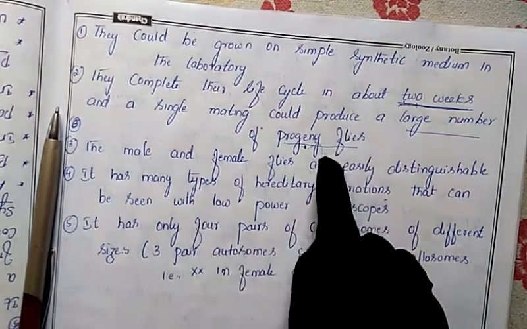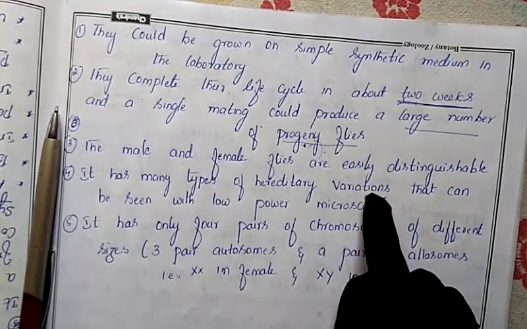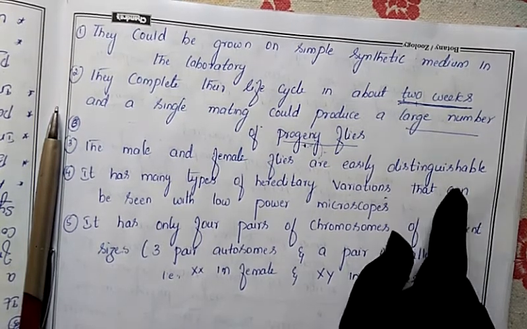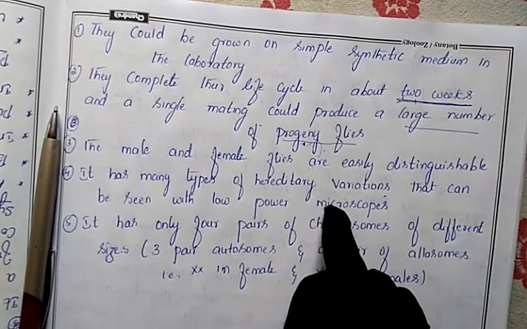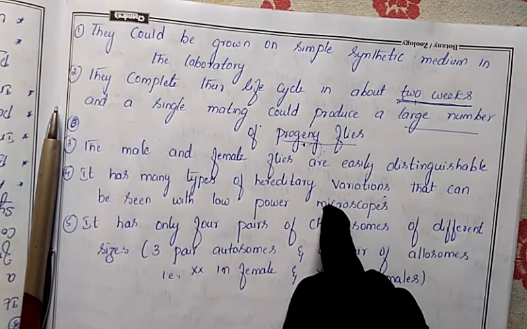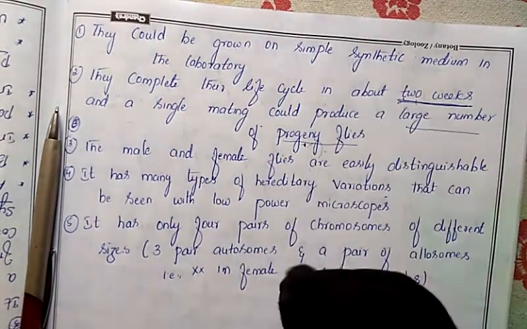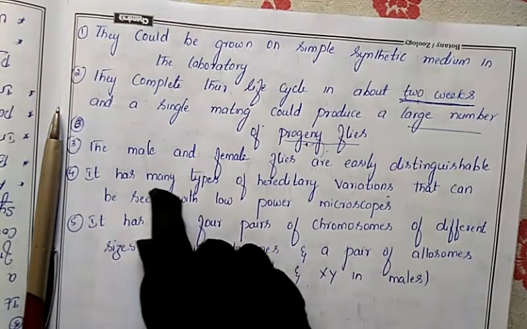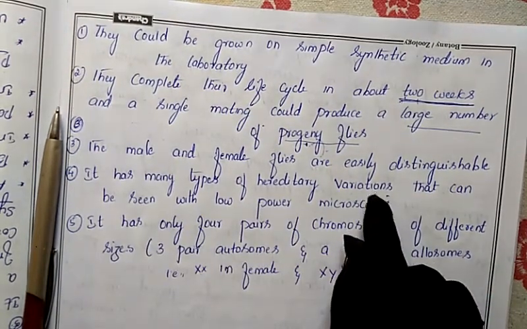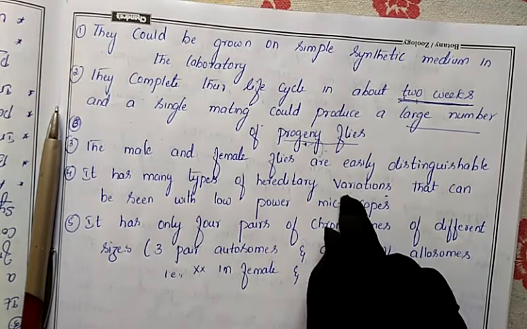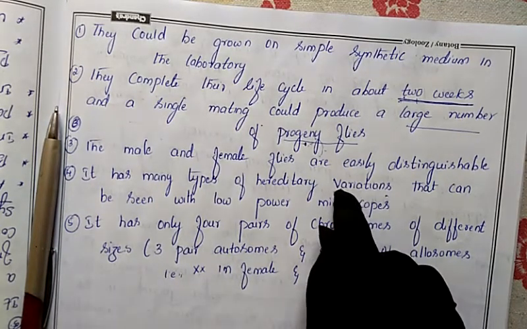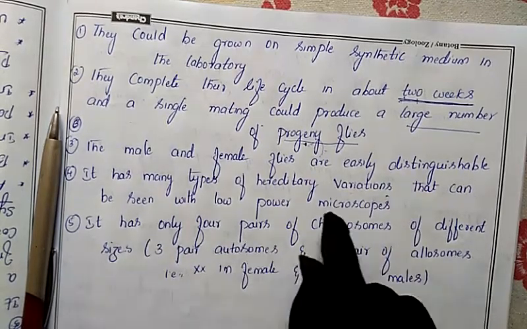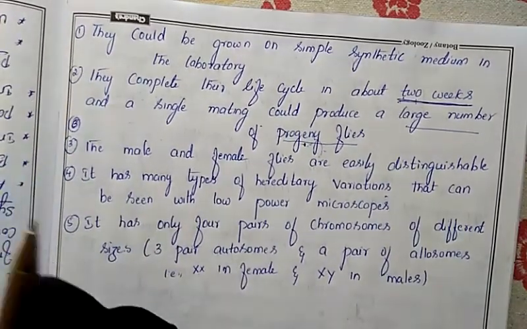As the progeny is produced, he will see many hereditary variations, and he can easily see that variation in the low power microscope itself. There is no need to spend a heavy amount to see that particular variation. So this is the next concept: it has many hereditary variations. In the progeny of Drosophila melanogaster, a large number of variations show up, and they can easily be seen under the low power microscope itself.